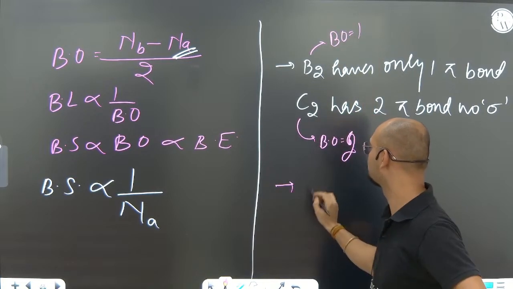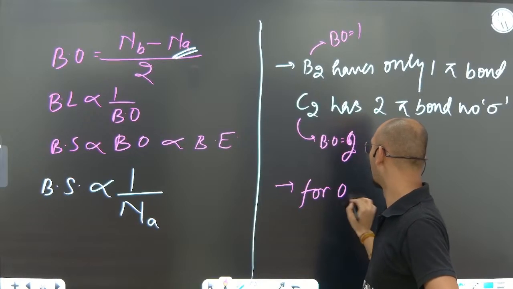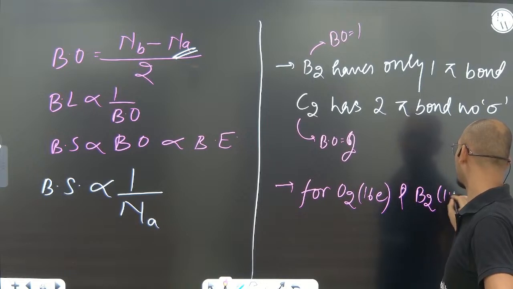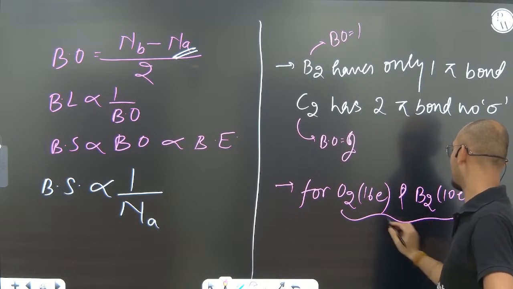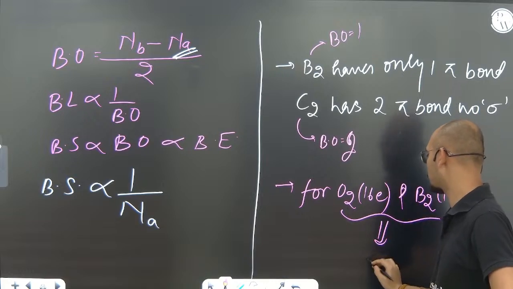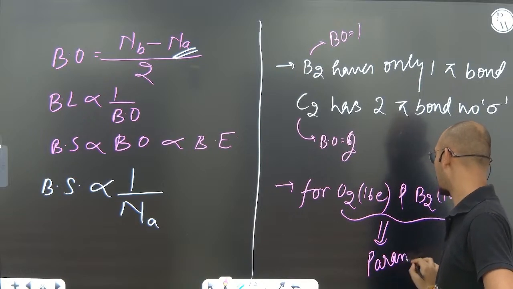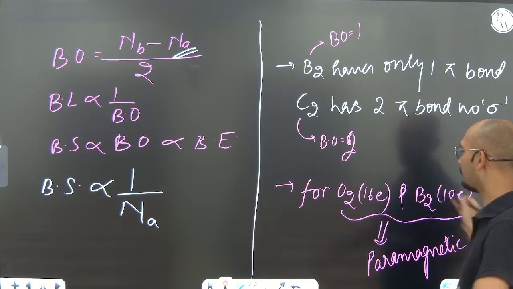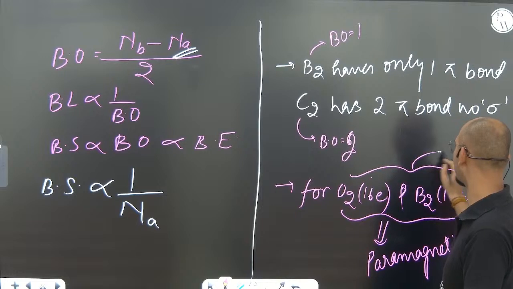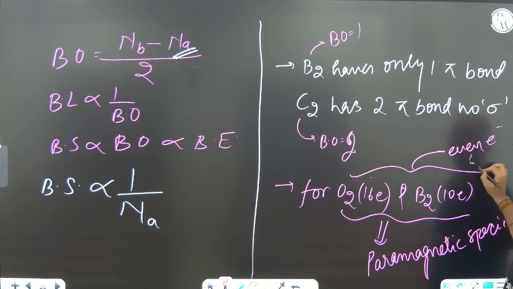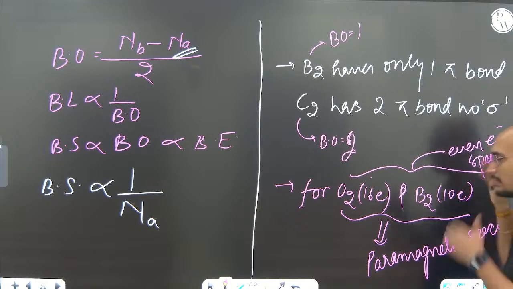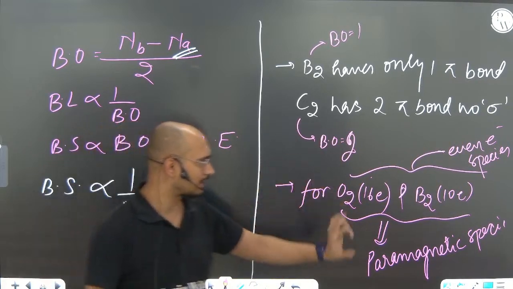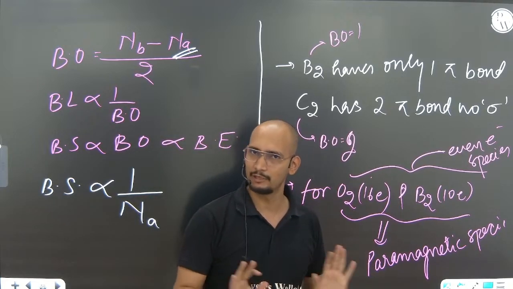Then comes O2, that is 16 electrons, and B2, that is 10 electrons. Even though they are even electron species, still they are magnetic species. Please remember, even though they are even electron species, they are paramagnetic species. In all other cases, even electron species are going to be diamagnetic. Can you remember all these rules?